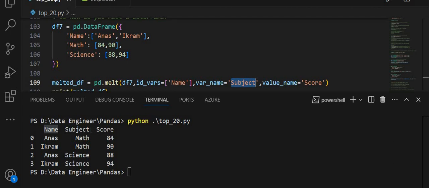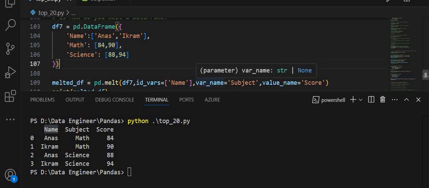And value_name is score, which creates a new column named score, which will contain the values from the melted columns, math and science.